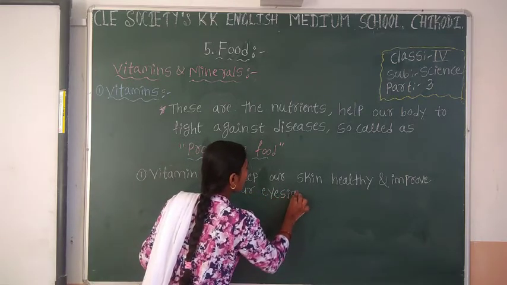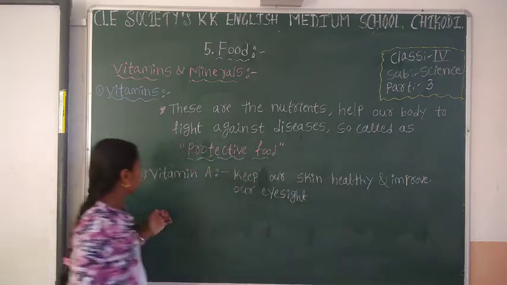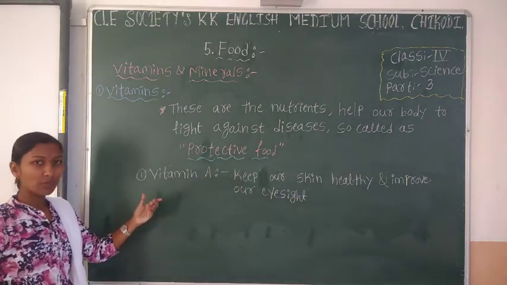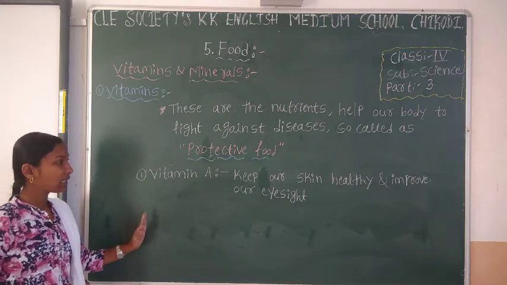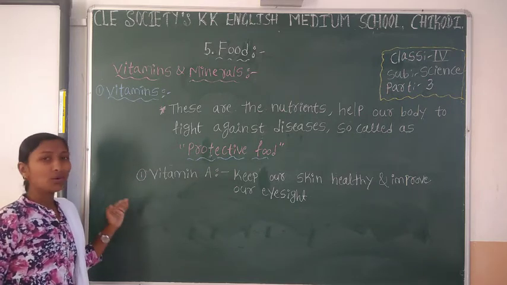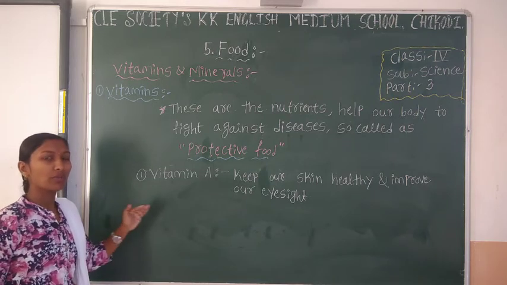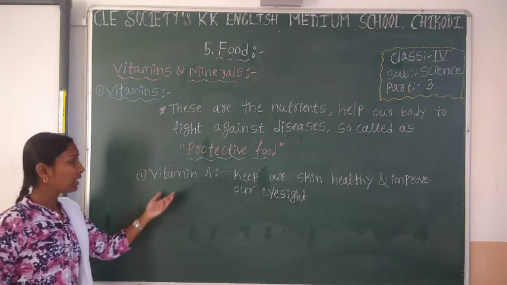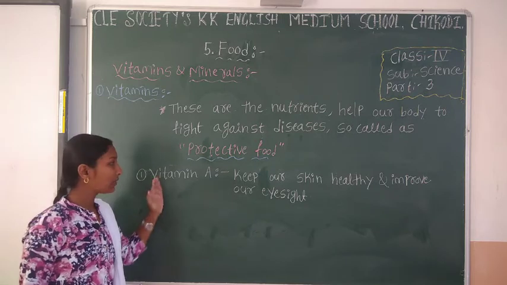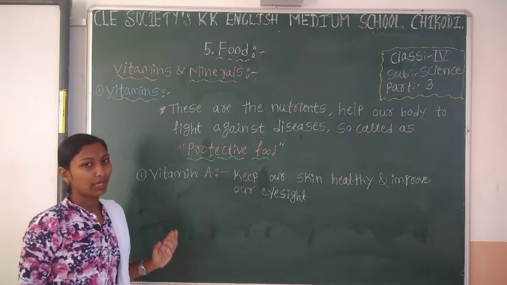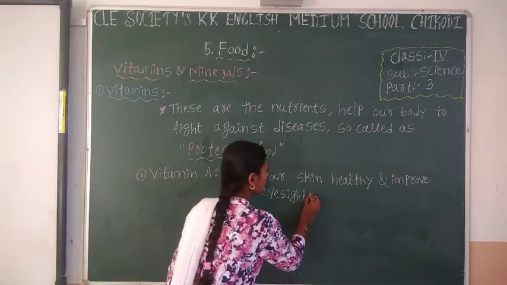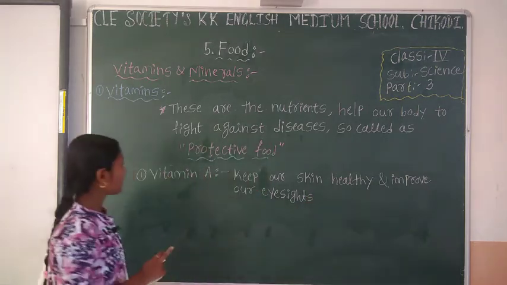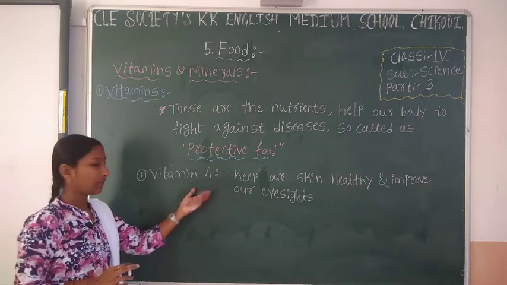For getting vitamin A, which type of food we have to eat, I will tell at the end. After explaining all the vitamins, I will tell you which fruit or vegetable contains these vitamins. So this is the use of the first one, vitamin A.